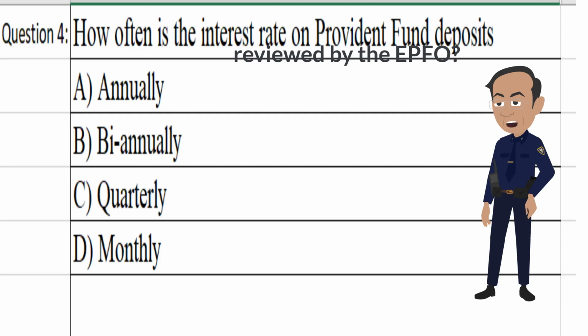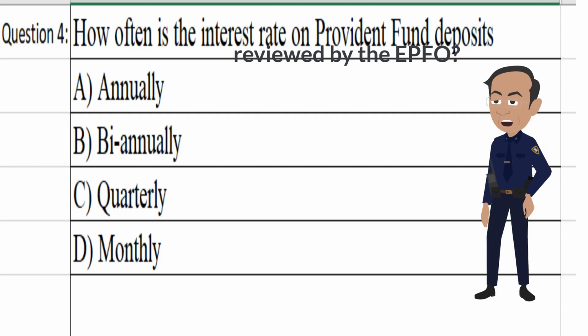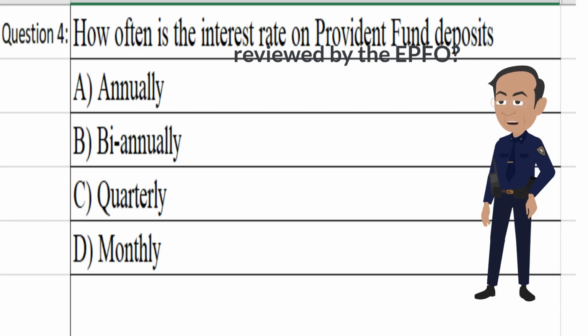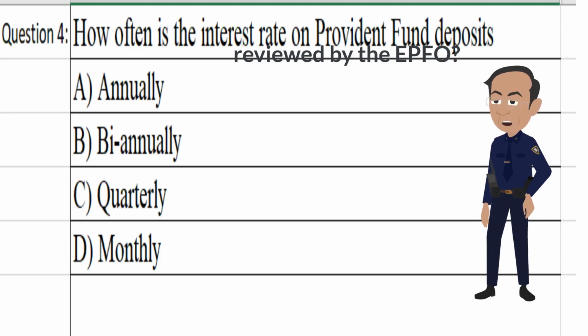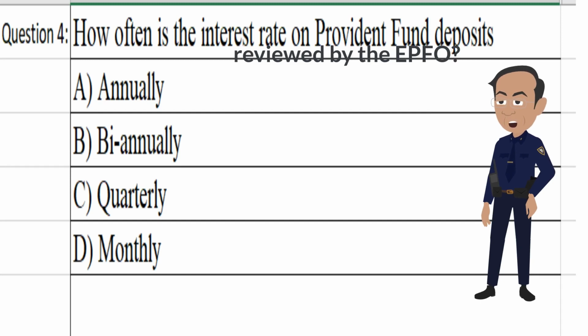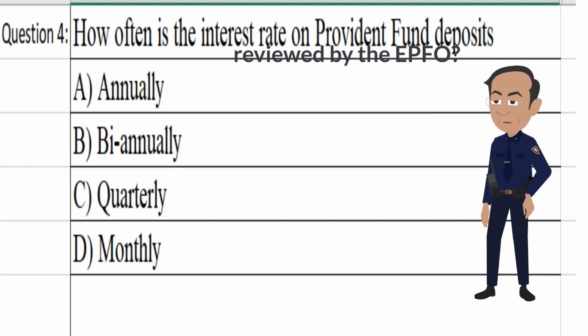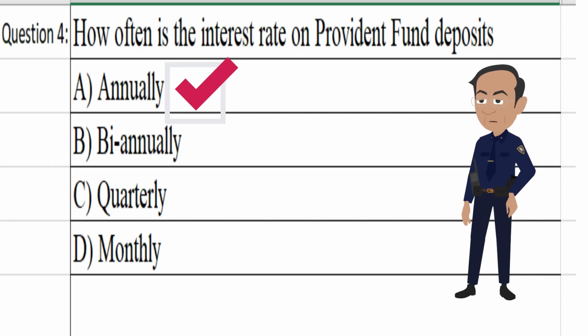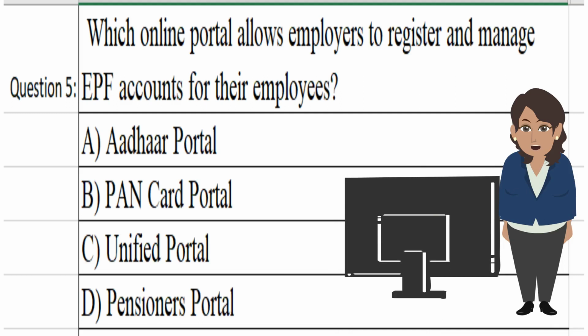How often is the interest rate on Provident Fund deposits reviewed by the EPFO? A. Annually. B. Biannually. C. Quarterly. D. Monthly. The correct answer is A. Annually.